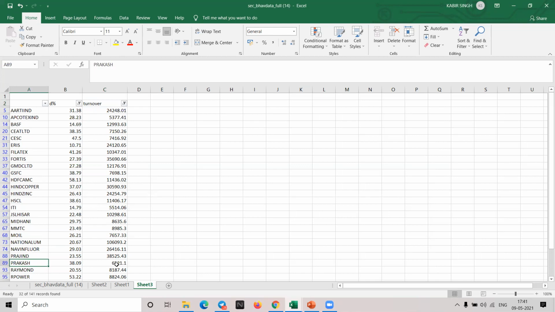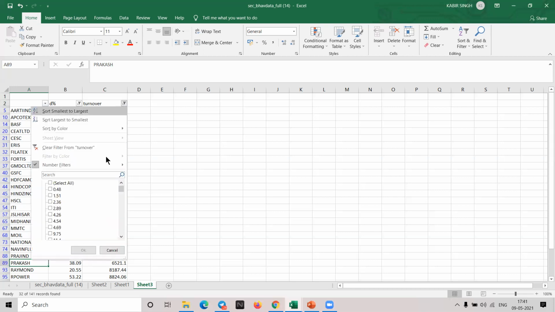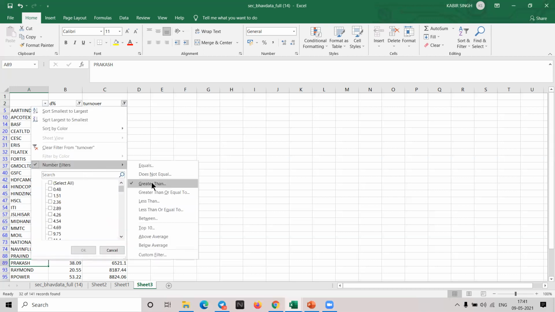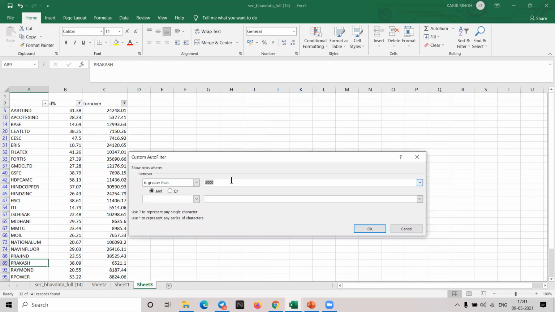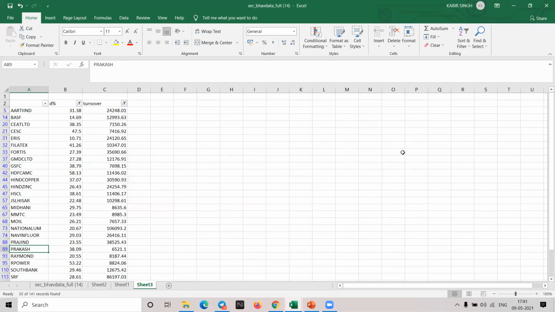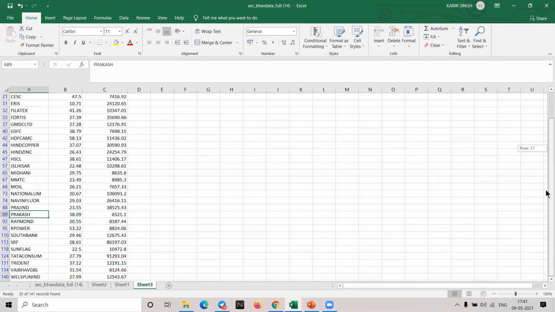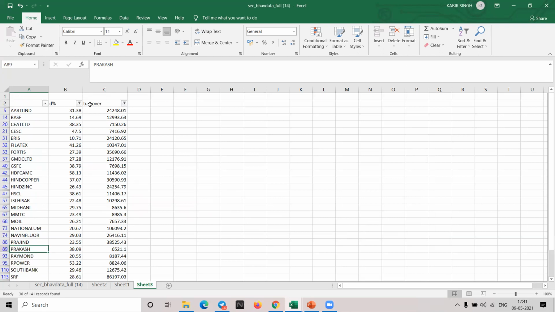Here it should be like 65,000. The 6,500 is the total turnover in this. 6,500 lakhs. So most of the time, as I told, I just want fewer stocks. So sometimes with 5,000 only you'll get it. Otherwise, move it to a little 6,000, like that. It should be like around 20 stocks, that is fine for me. It should not be more than that.